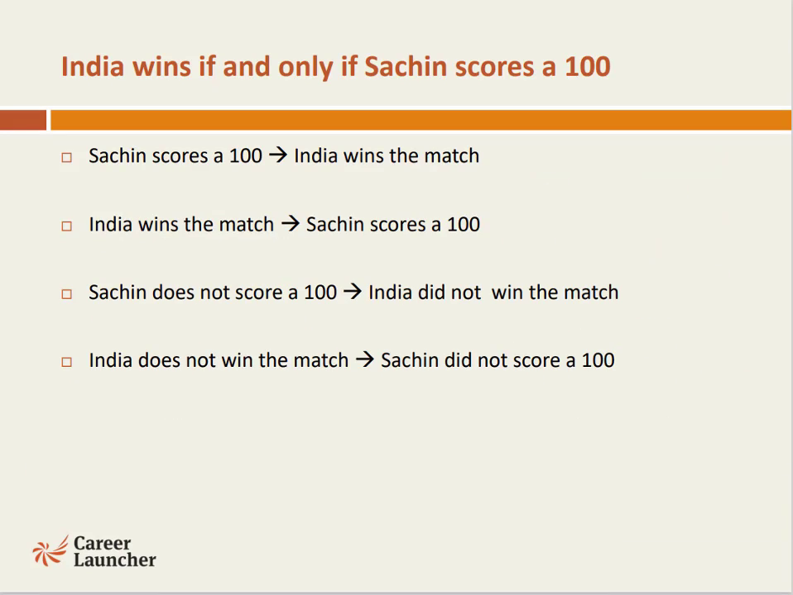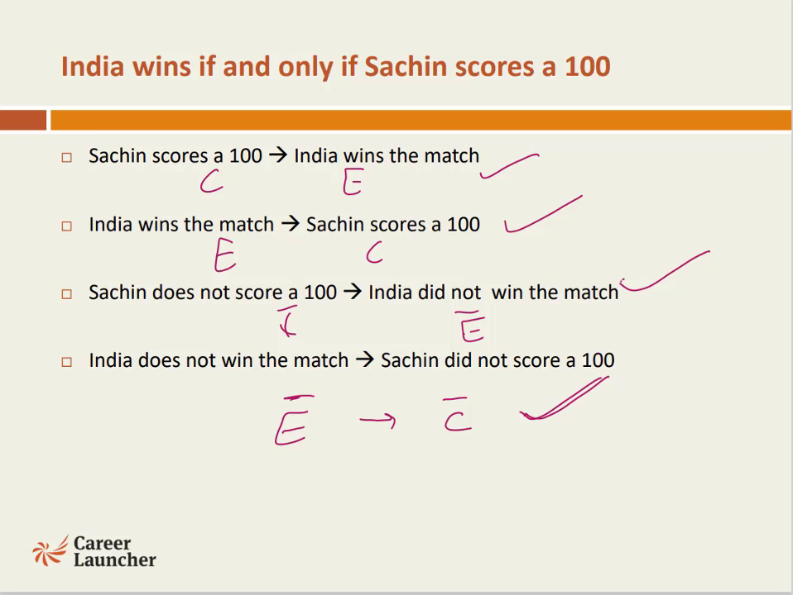So if we have a sentence, India wins if and only if Sachin scores 100. So Sachin scores 100, India wins the match. Cause happening, effect happening. India wins the match, that would lead us to believe Sachin scores 100. So this is also valid. Sachin does not score 100, cause not happening. India did not win the match, for sure. India did not win the match, effect not happening, would lead us to believe that the cause must not have been there. So all the four possible outcomes remain valid in the case of if and only if.